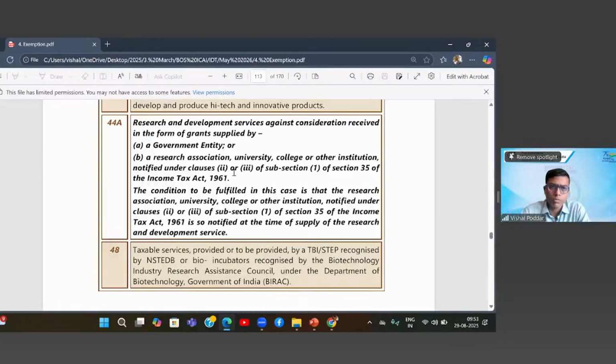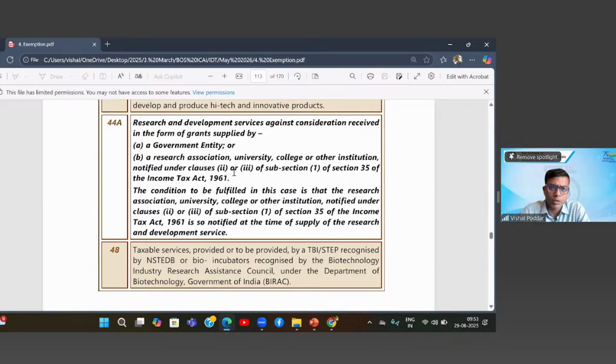The condition to be fulfilled in this case is that the research association, university, college, or other institution notified under Clause 2 or Clause 3 of sub-section 1 of Section 35 of the Income Tax Act 1961 is so notified at the time of supply of the research and development service.